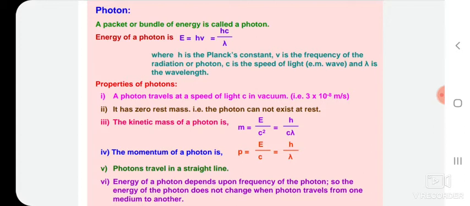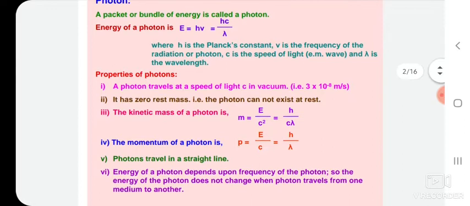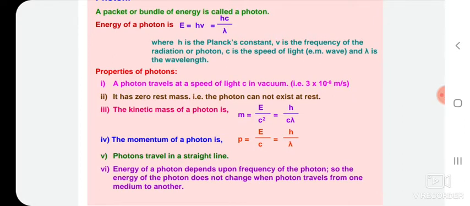They are spin one particles, which makes them bosons, meaning they follow Bose-Einstein statistics. In empty space, they travel with the speed of light. These are the characteristics and properties of photons.